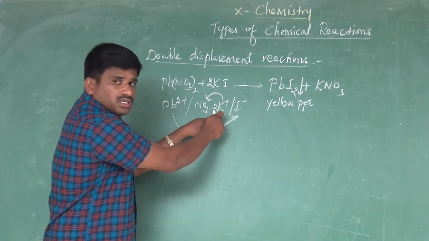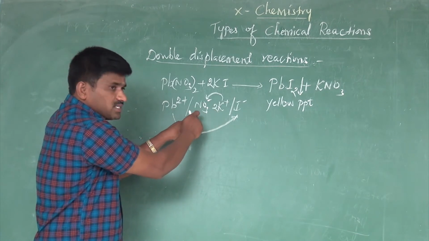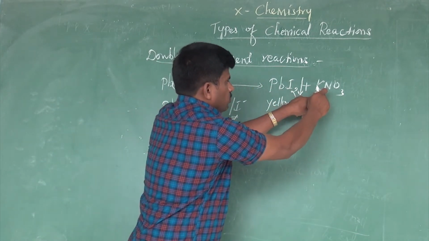Then K+ with NO3- forms potassium nitrate.